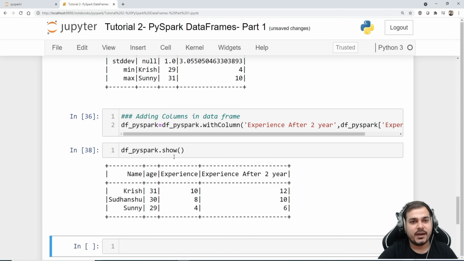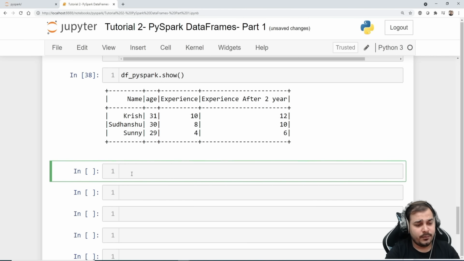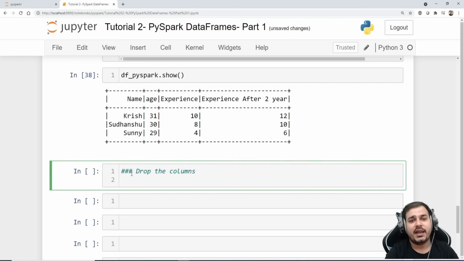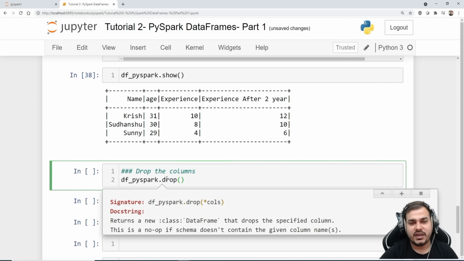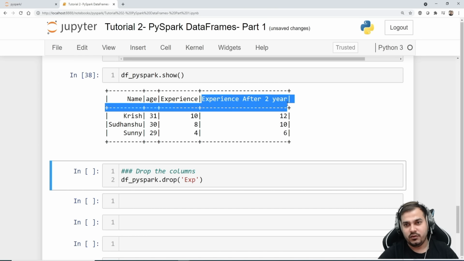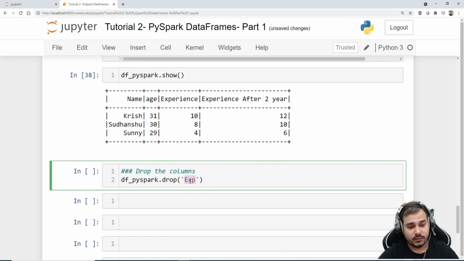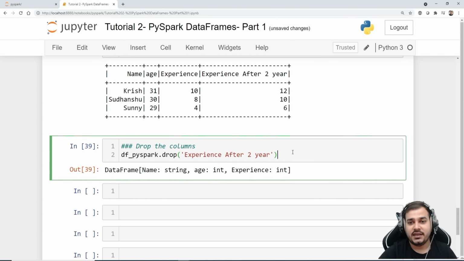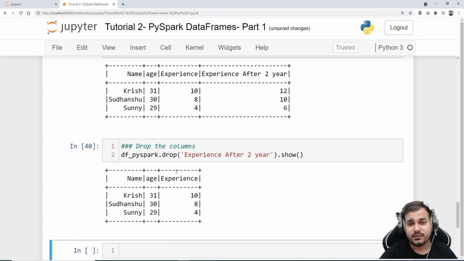Now this was with respect to adding columns in a data frame. Now I probably need to drop columns also. Let's see how we can drop columns. Dropping columns is pretty much simple, like how we usually drop. This drop functionality by default takes column names. You can give a list of columns or a single column name. Suppose I say experience after 2 years. I want to drop this, because who knows what will happen after 2 years. So let's drop this. In order to drop this, just execute it like this and go and see dot show. Here you will be able to find the data frame without that specific column.